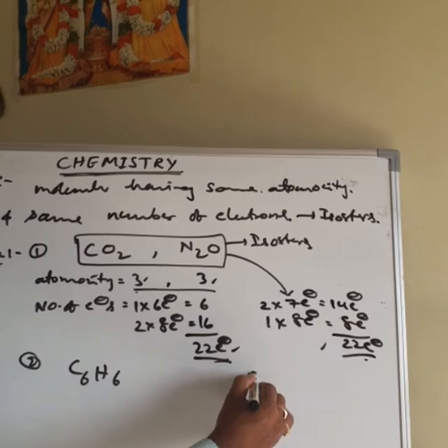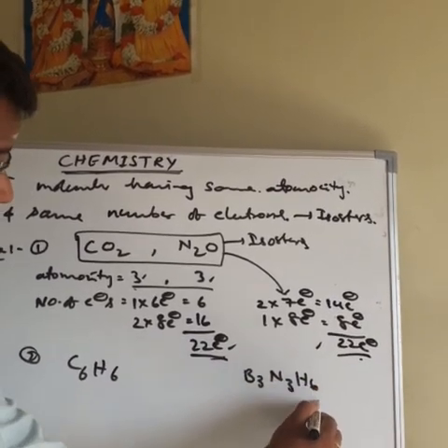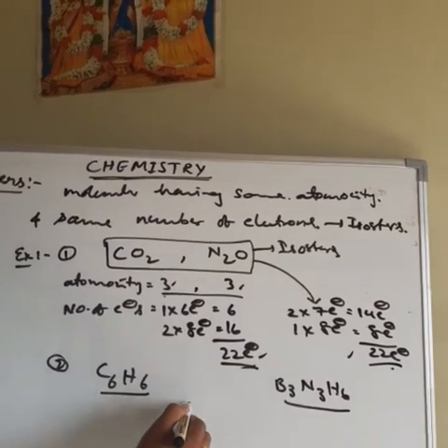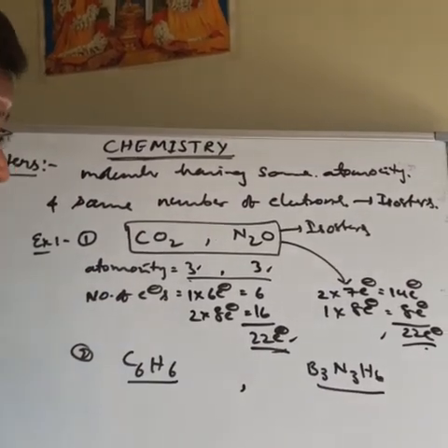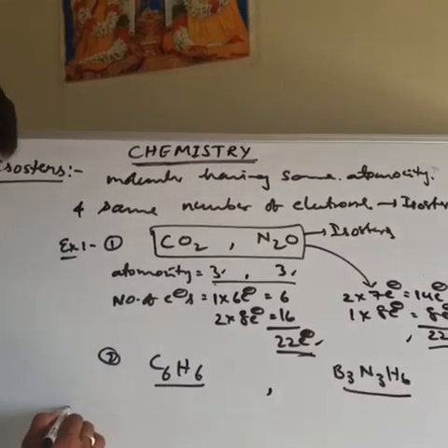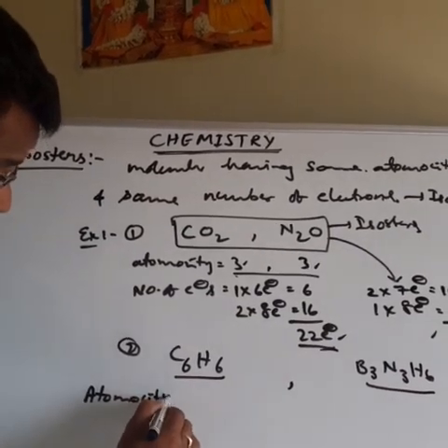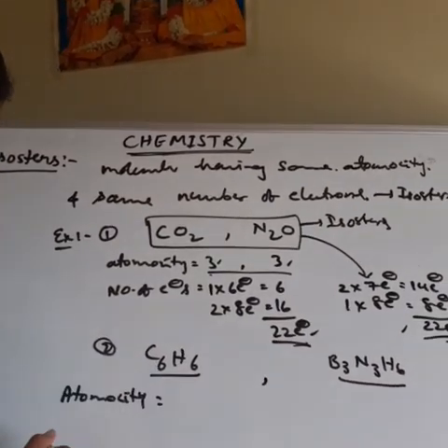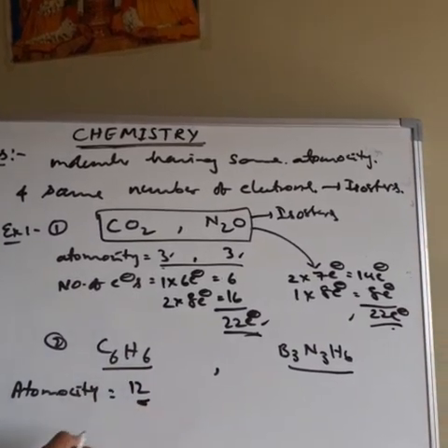Or the second example: C6H6 and B3N3H6. This is benzene, and this is inorganic benzene or borazine. See here benzene: how many atoms are present in the molecule? 6 carbon, 6 hydrogens, total 6 plus 6, 12. Atomicity 12.